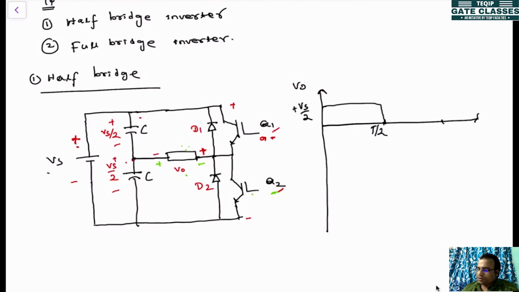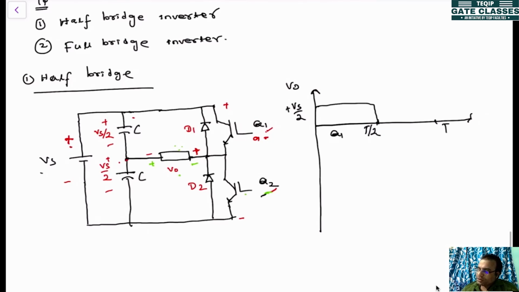Up to the time period T, you switch on Q2. Your Q1 was on, now you switch on Q2. Then the polarity of the voltage across the load changes, it is negative, minus Vs by 2. So this is the output voltage waveform we get. From a DC voltage, you have got an alternating one. Then how to get a sinusoid? Because you know that almost all our loads are sinusoidal.